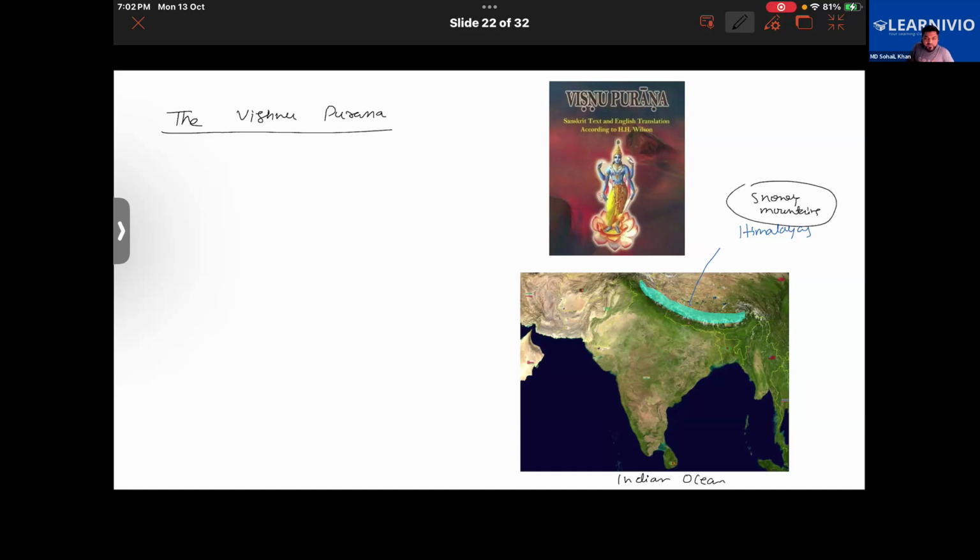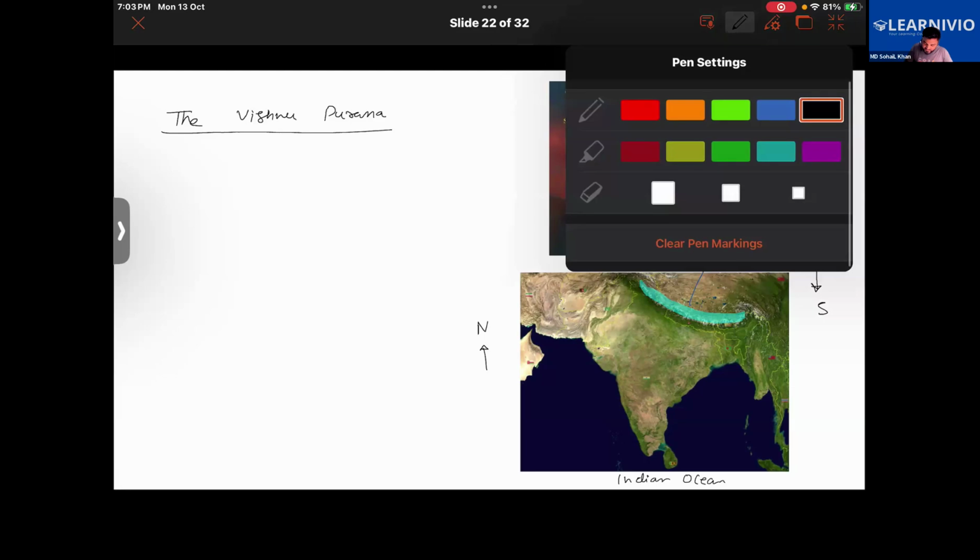So the Vishnu Purana basically refers to Bharata as a country lying north of the ocean. North means you go up, right? It defines Bharata as a country lying north of the ocean and south of the snowy mountains. South of the snowy mountains means going downwards here. South means down. So it refers to this much area here.